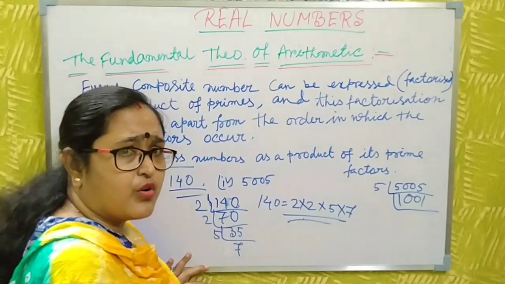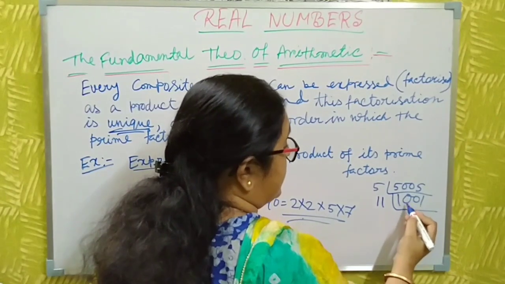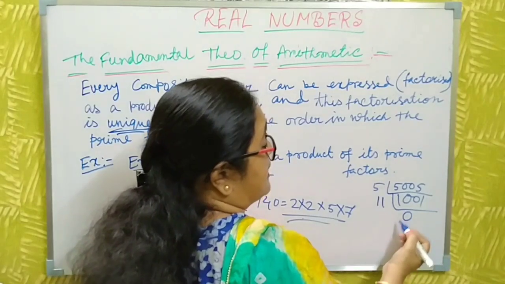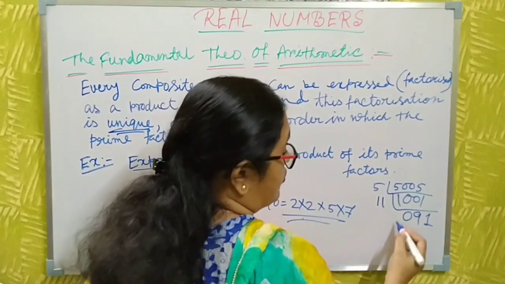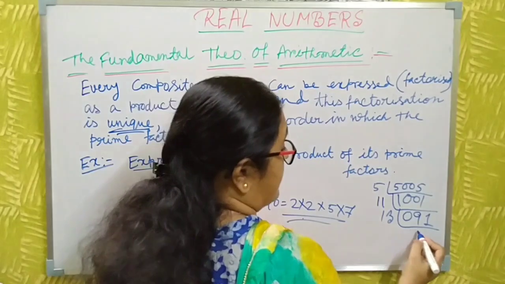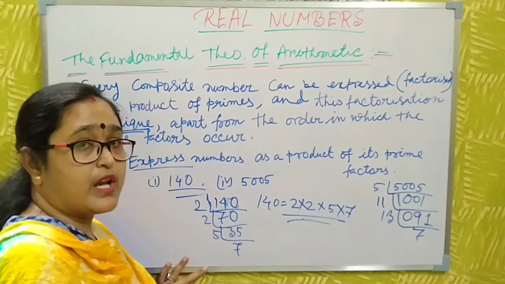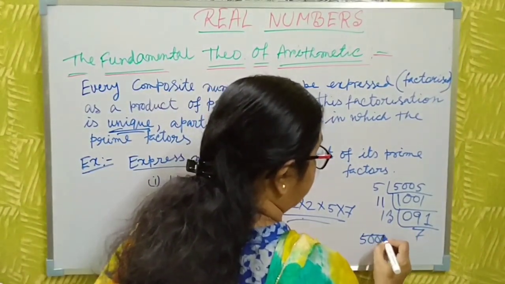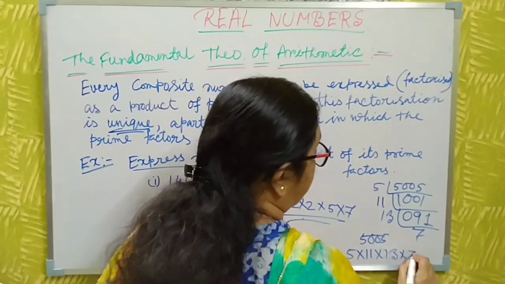I try dividing this number by 11 also, but it does not work. 11 nines are 99 and 1 remains. Then 13: 13 sevens are 91. Then the prime factorization of this number is a product of these primes, and you cannot do it with any other prime numbers.